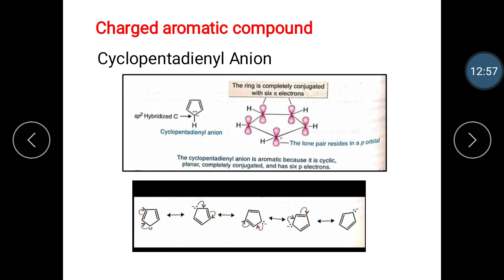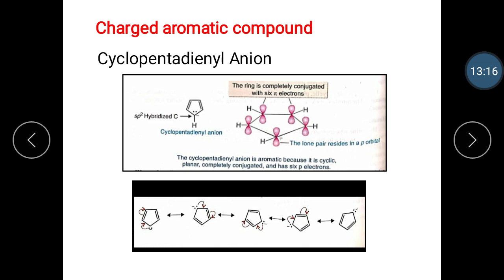Let's see here the 5 resonance structures for the cyclopentadienyl anion. The 5 resonance structures can also be drawn for both the cyclopentadienyl cation and the cyclopentadienyl radical.